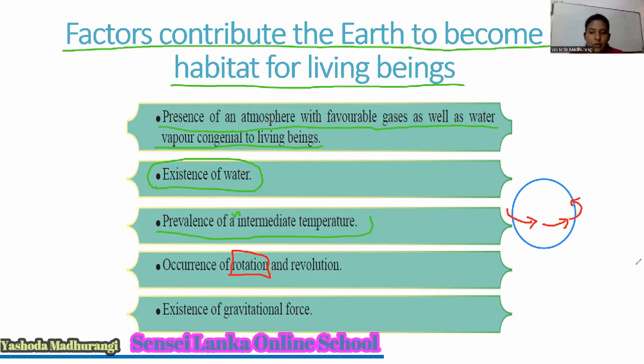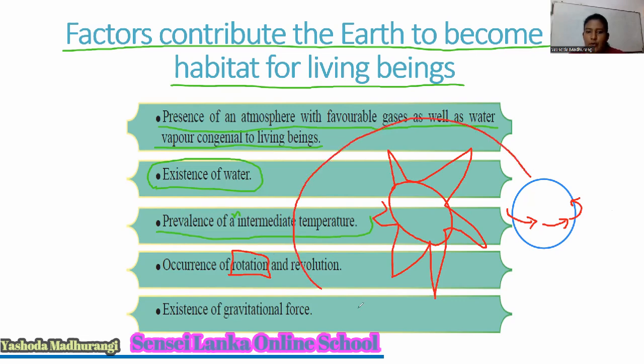And what is revolution? In the middle of the solar system, we can see the sun. And also, do you know the orbit? That is the road that we are going on. So, around the sun, the planets are moving. There is an orbit for them.